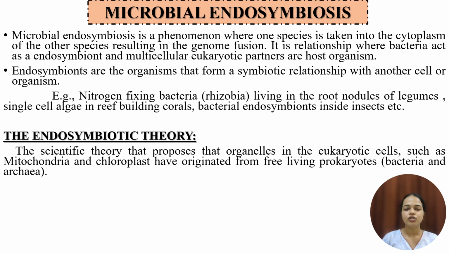So when we talk about microbial endosymbiosis, the important thing that comes to our mind is the endosymbiotic theory. The endosymbiotic theory is a scientific theory that proposes that the organelles in the eukaryotic cells such as mitochondria and chloroplasts have originated from free living prokaryotes like bacteria and archaea. As I already said, endosymbiosis is a relationship between two organisms in which one lives within the other organism, and there is a benefit for both of the partners. In other words, we can say it is a mutualistic relationship.